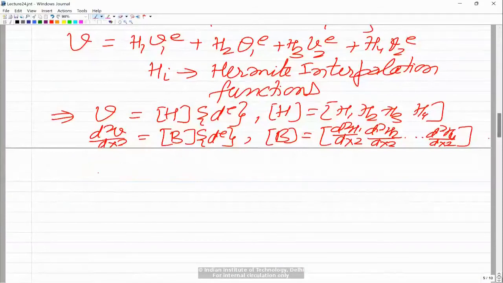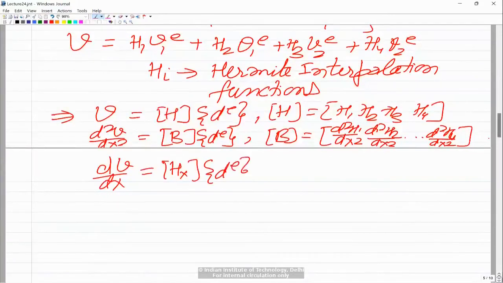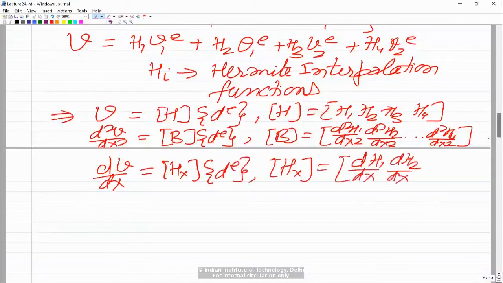One more variable is dv by dx, which would be the first derivatives of the shape function. Let me call that simply Hx into de, where this Hx notation is for the first derivatives of the shape function: dh1 by dx, dh2 by dx, dh3 by dx, and dh4 by dx.